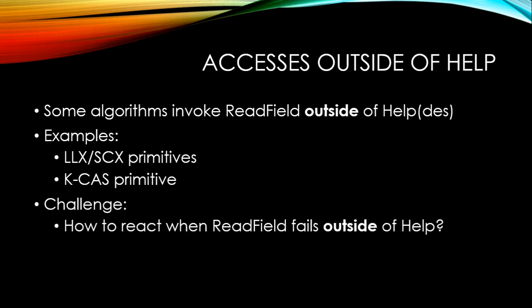And the real challenge in dealing with these kinds of algorithms is when we're dealing with failed read field operations. Inside help, it's pretty obvious what we have to do. There's no need to help anymore because the operation's over. But if a read field fails outside of help, we know a lot less about the structure of the code and about what's happening in the algorithm. We don't really understand the greater context. So that's the challenge. How do we deal with the read fields that fail outside of help?